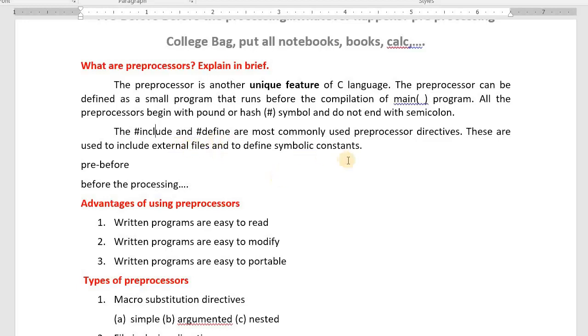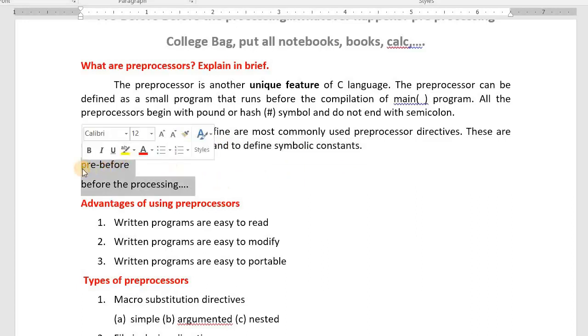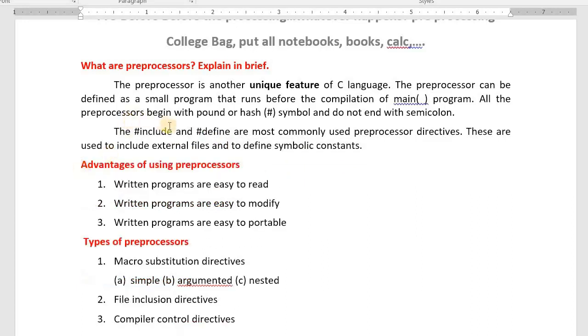And define helps us to define symbolic constants. This is what we call preprocessors. If you write this much, you get 1 mark. What are the advantages of using preprocessors? If you have written the program by using preprocessors, others can read it so easily. PI, that is the pi value.